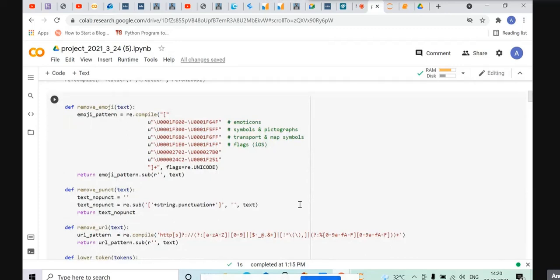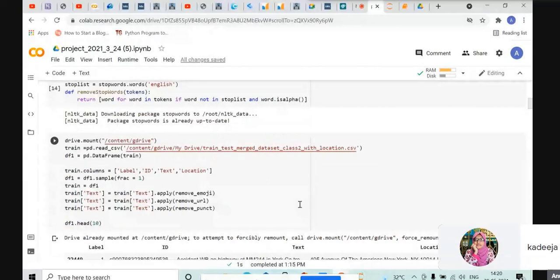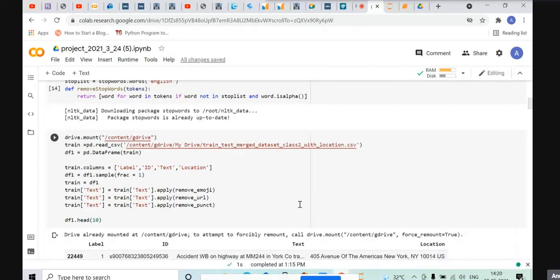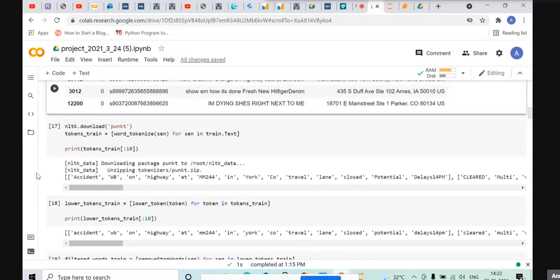For that, we defined 4 functions to remove all the emojis, punctuations, and URLs included in the tweet. And then we read the dataset using the read_csv function from pandas and converted it into a data frame. And then we removed all the emojis, punctuations, and URLs by using the functions defined above. Next is tokenization. For that, here we used a word_tokenize function and the output is shown.